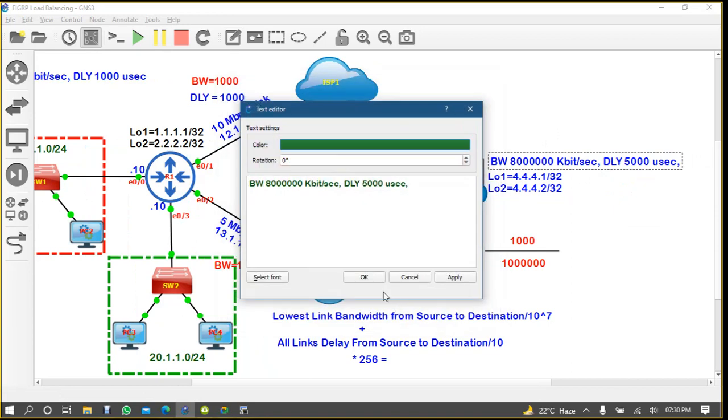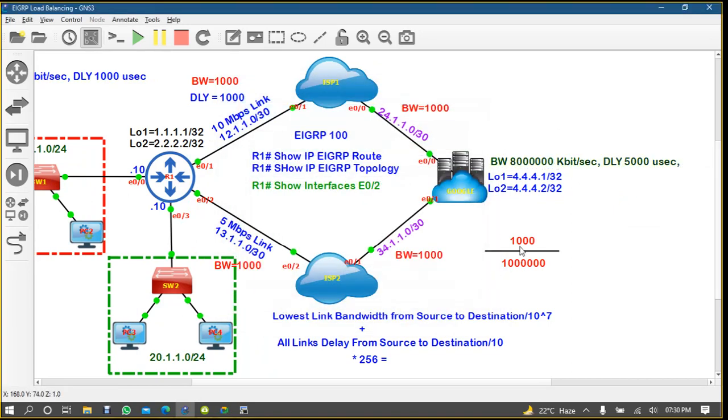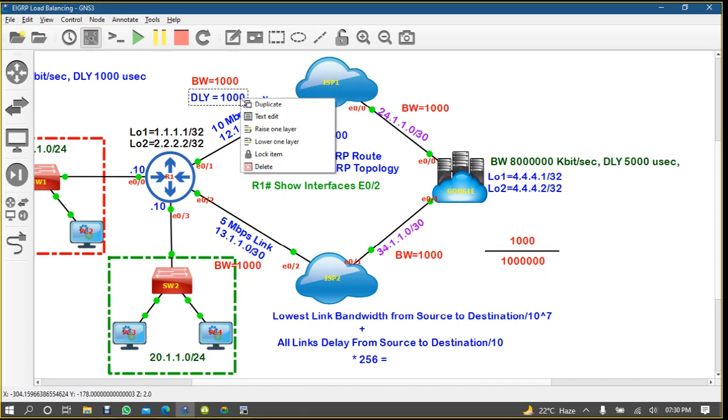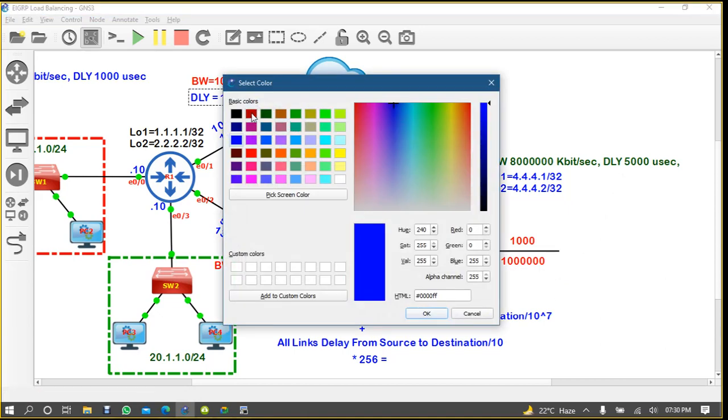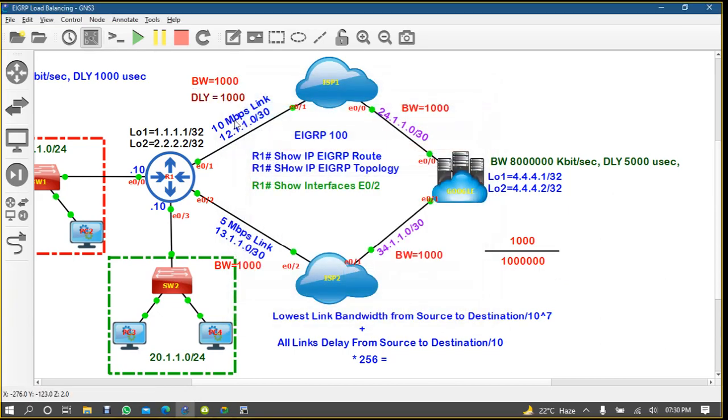So here we are talking about the bandwidth: 1000 is the lowest. So we calculated 1000 divided by 10 to the power 7 plus delay. Delay from the upper side is also 1000, here is also 1000, and here is also 1000. If we are taking from ISP 1, what is the delay? 1000, 1000, 2000, and 5000, 7000.